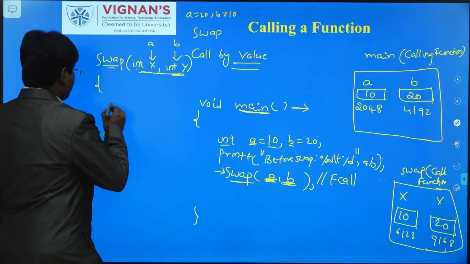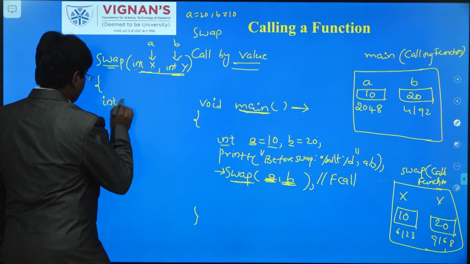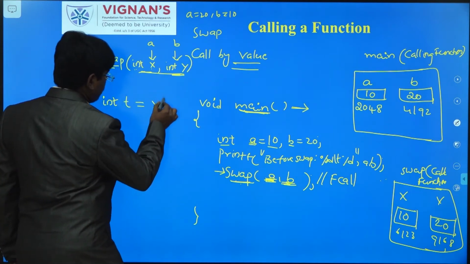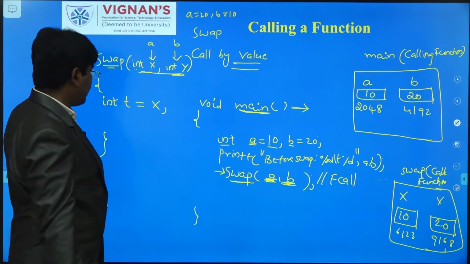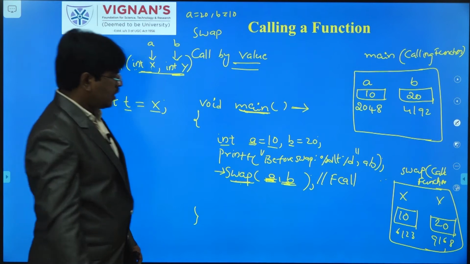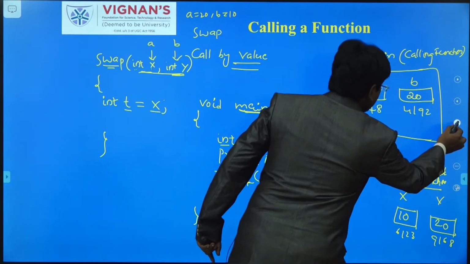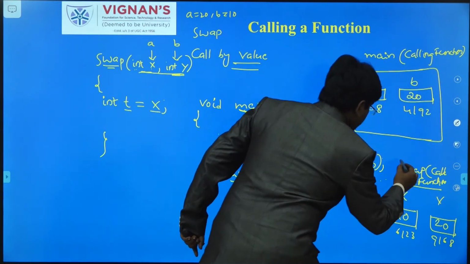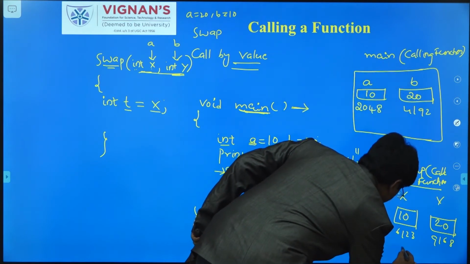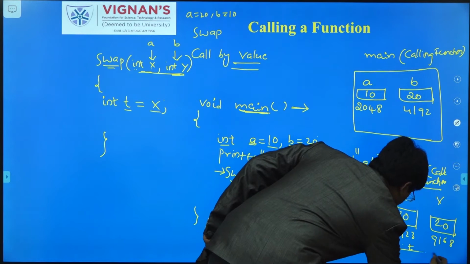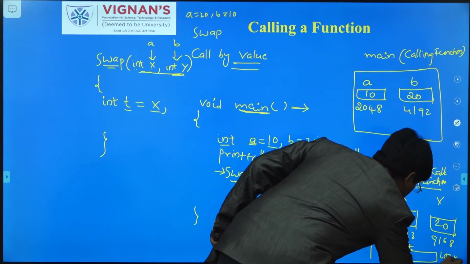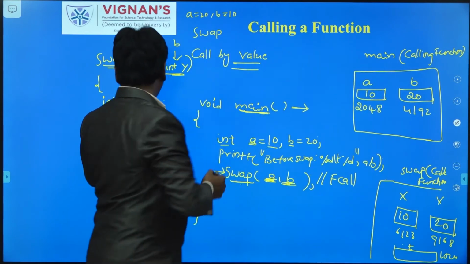So I am taking a temp variable, int t, and I am going to store the value of x in t. The value of x will be copied into t. Here I am taking t, another variable, so memory will also be allocated for it. Consider this is 1024.